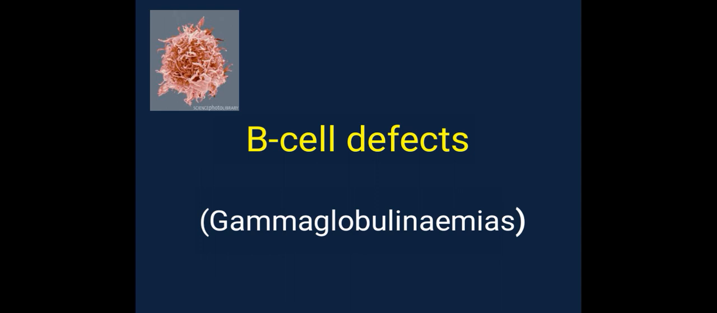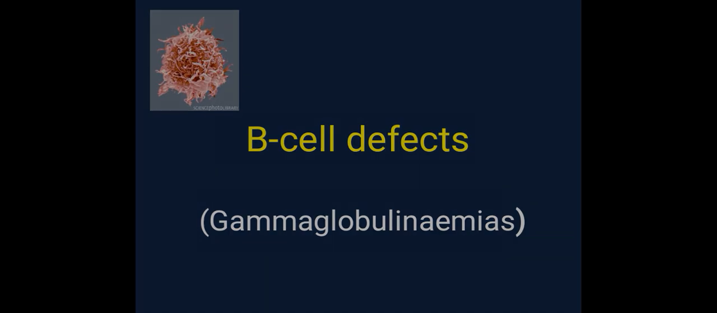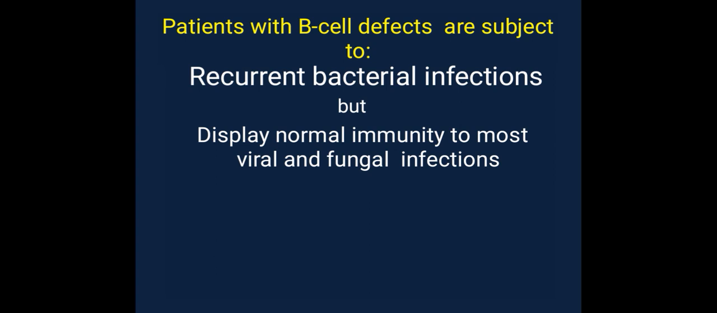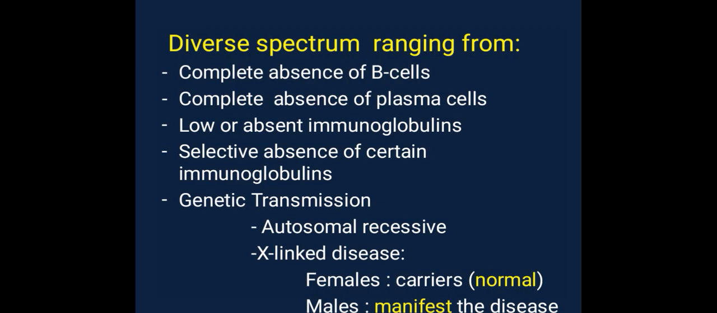B cell defects: gamma globulinemias. Patients with B cell defects are subject to recurrent bacterial infections but display normal immunity to most viral and fungal infections. Diverse spectrum ranging from complete absence of B cells, complete absence of plasma cells, low or absent immunoglobulins, selective absence of certain immunoglobulins. Genetic transmission: autosomal recessive, X-linked disease. Females are carriers, in the sense they are normal but they are carriers. Males manifest the disease.